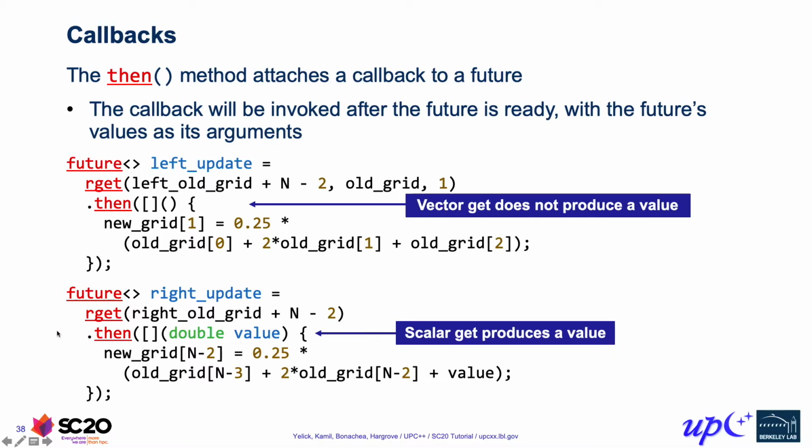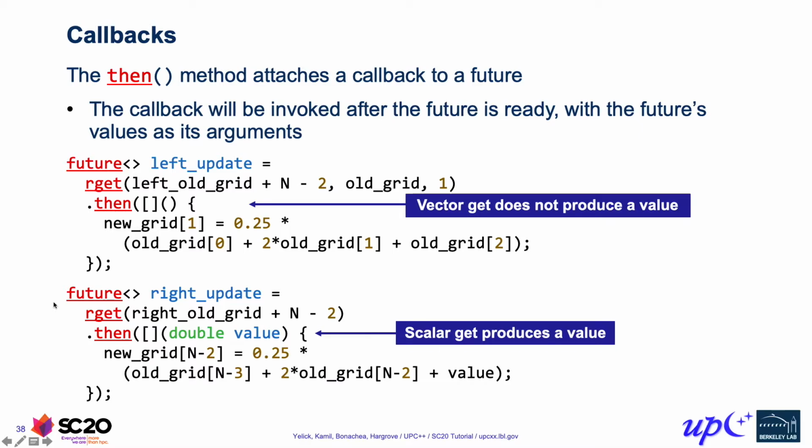It's attaching a callback to be executed after the future that arget returns is ready. And so therefore the dot then is also an asynchronous operation, and what we get back out of it is another future. In both of these cases over here, the callback doesn't return a value, so we get an empty future that just represents the completion of that callback operation.